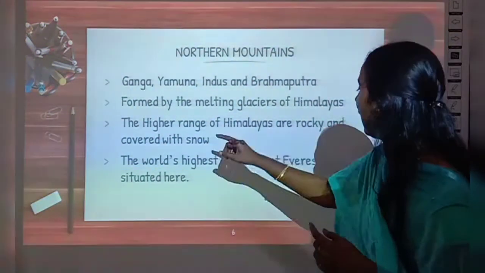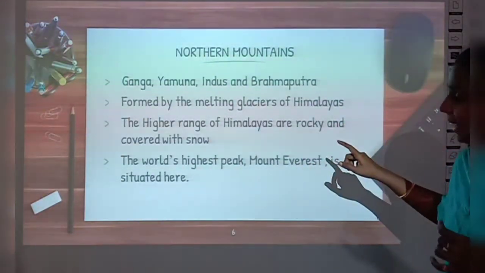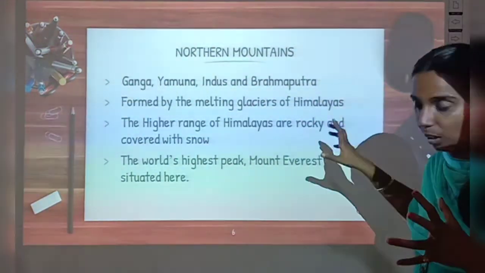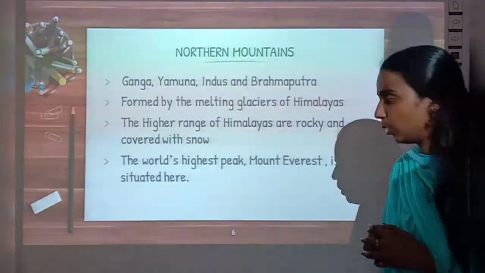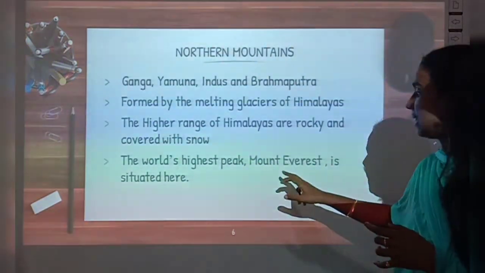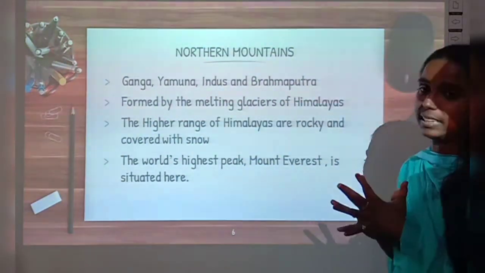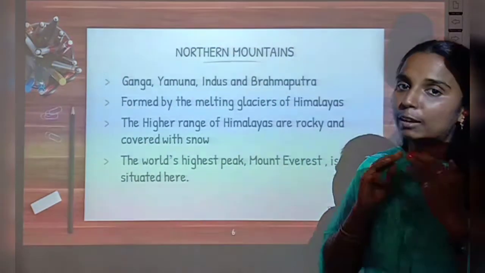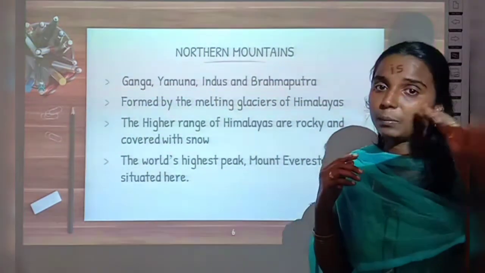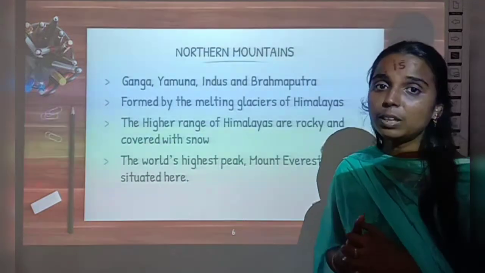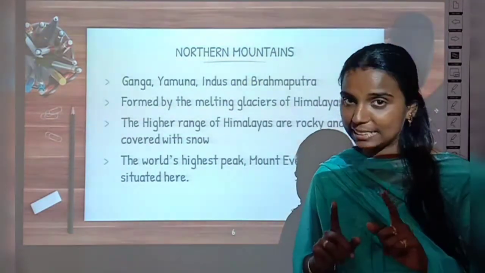And see the higher range of Himalayas. How is the higher range of Himalayas? They are very rocky and covered with snow. And the world's highest peak, Mount Everest, is situated in these Northern Mountains. So now I hope that you can recall all the points whatever we have learnt about the Northern Mountains, right? Very good.